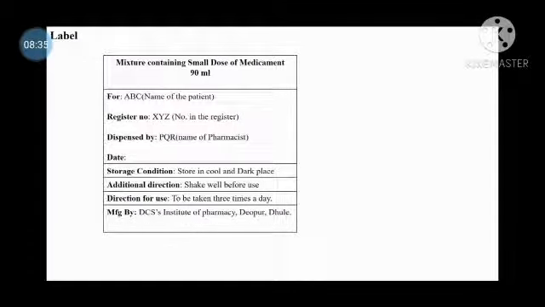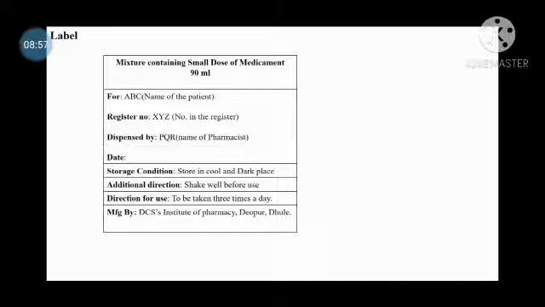The label of this preparation: mixture containing small dose of medicament, 90 ml, for, the name of the patient; register number, the number in the register; dispensed by, the name of the pharmacist; date, the date on which the mixture is prepared.